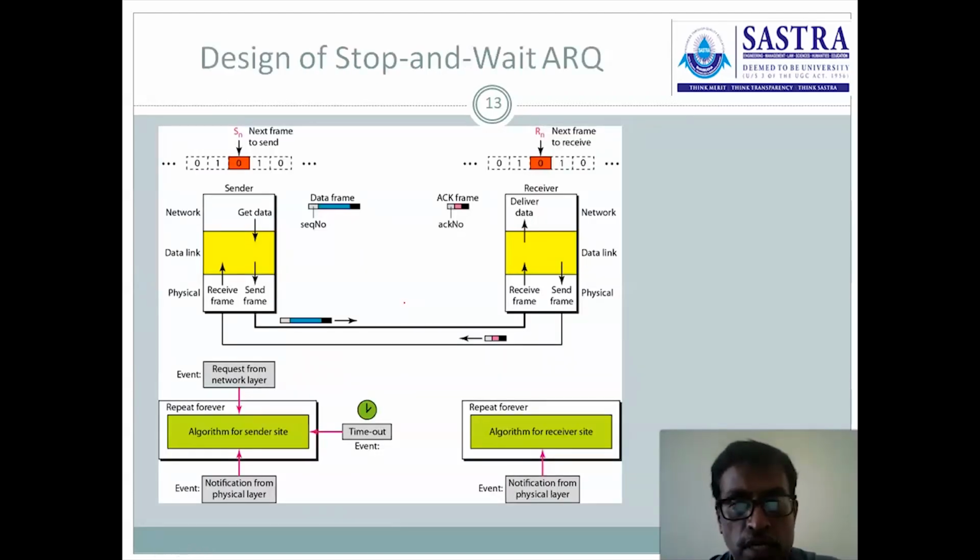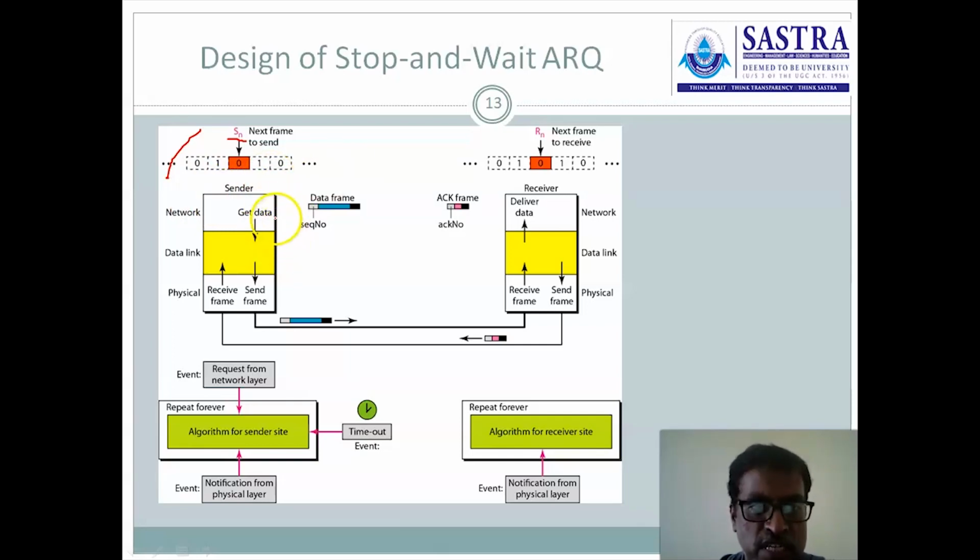And then next one, the components of stop and wait ARQ. As I told previously, here we are using 0101 sequence number. The SN indicates the current frame. It is transmitted, let us assume, and waiting for the acknowledgement.